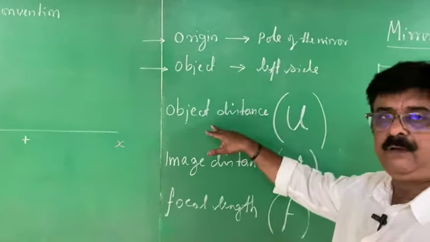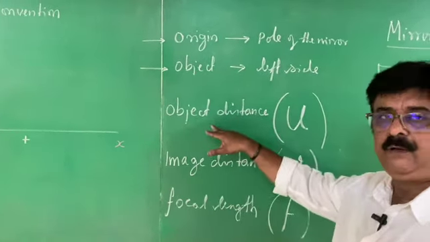Erect image means in the y direction it is plus. Inverted image means minus. Therefore, sometimes they give a minus height. Height is minus, so don't take it as minus; it is an inverted image. If the image height is plus, then it is an erect image.